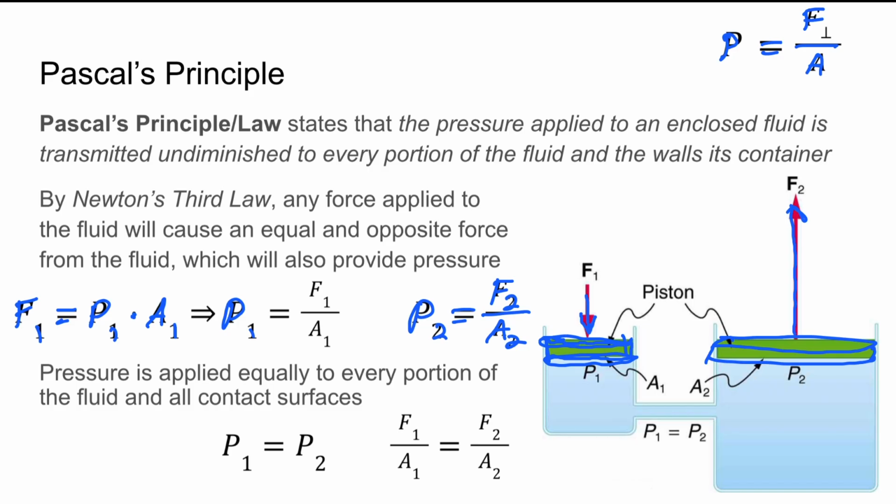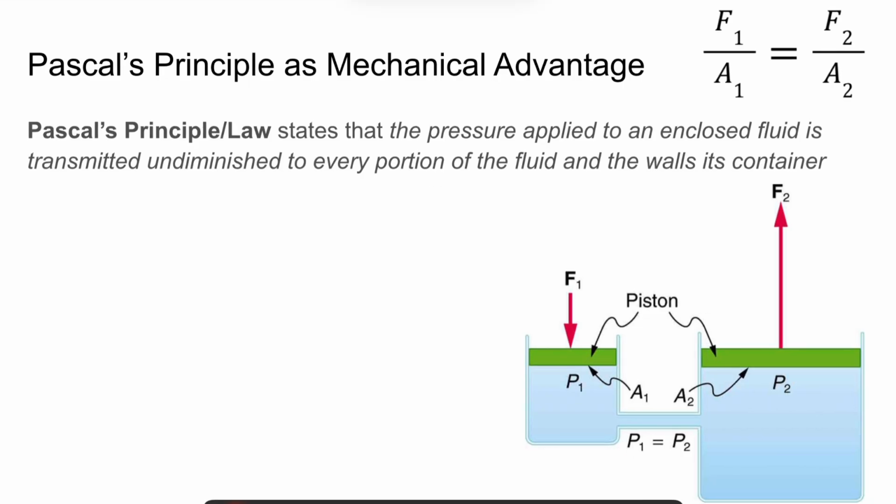And furthermore, we can set up an equation that relates the force felt at each position divided by the area of each piston. And this really is Pascal's principle boiled down to an equation, which says that the force at point 1 divided by the area at that point will equal the force at a second point divided by the area of that point. And this principle of Pascal's will give us something we call mechanical advantage, because you'll notice that F2 will be significantly larger than F1, right? This force coming from the larger area piston will be significantly larger than the smaller force we exert onto piston 1.